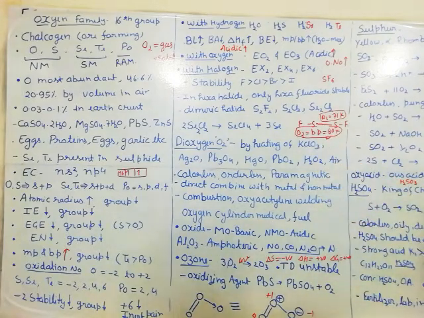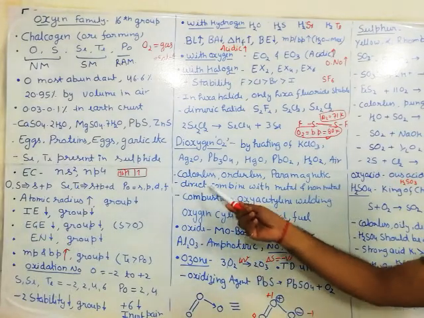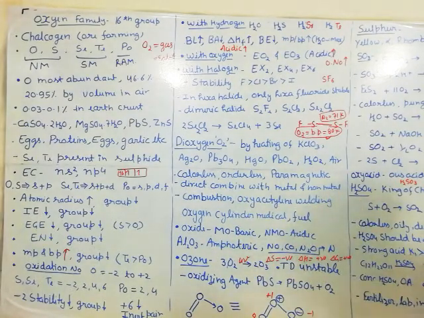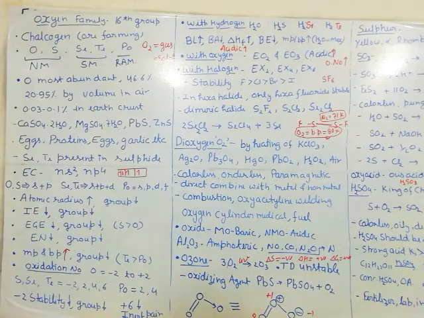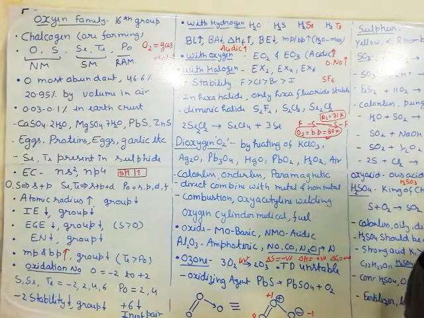Then next, air I have already explained to you. Okay, what are the properties? It is a colorless, odorless, paramagnetic gas. Paramagnetism is not explained by the VBT theory. Paramagnetism is explained by the MOT theory. It directly combines with metals and non-metals.